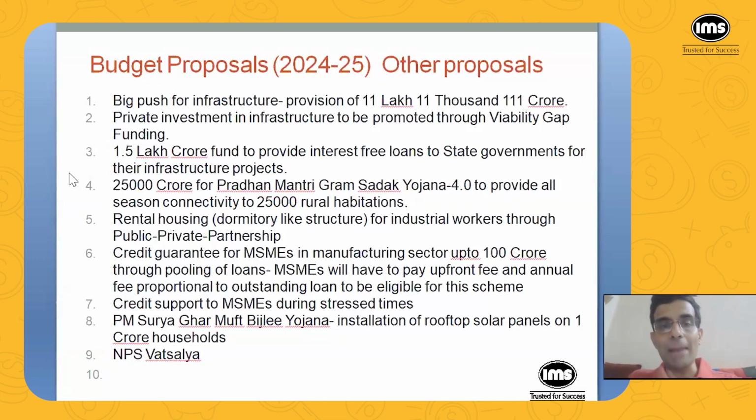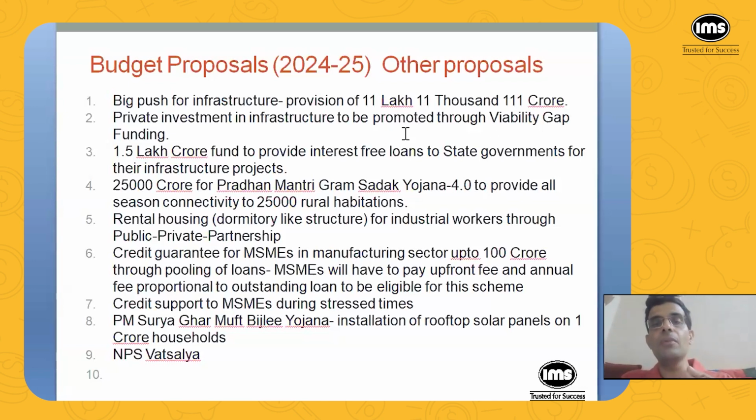So in that case, what happens is the government pays the gap, the difference between the expected expenditure of the company and the expected toll collection. The difference between the two is called viability gap funding.